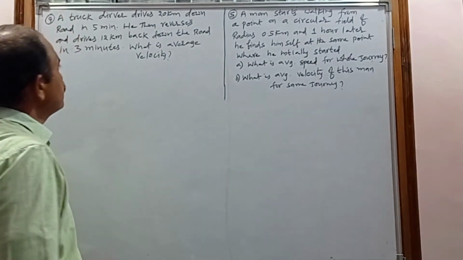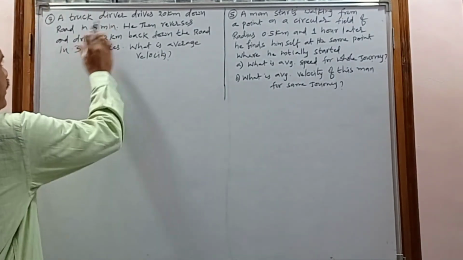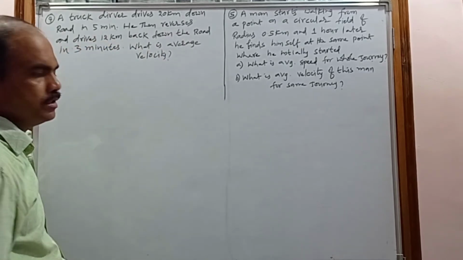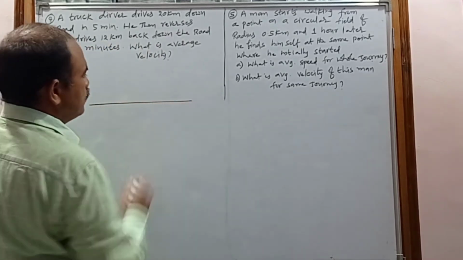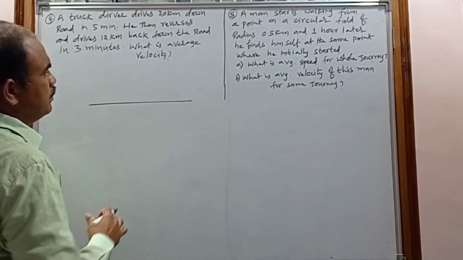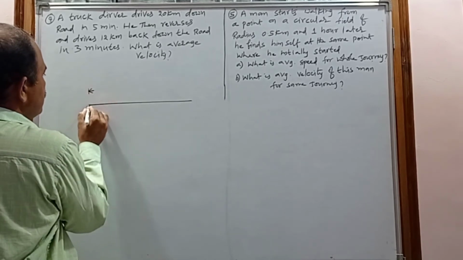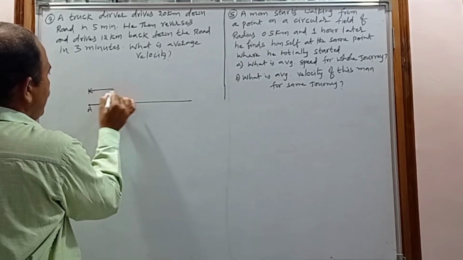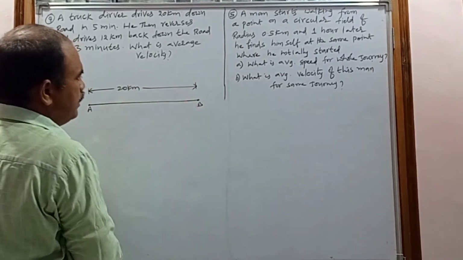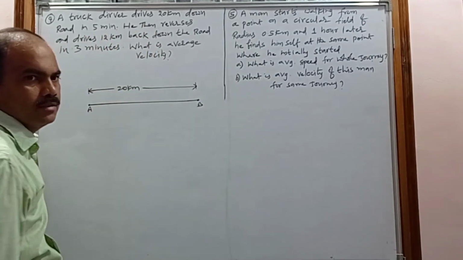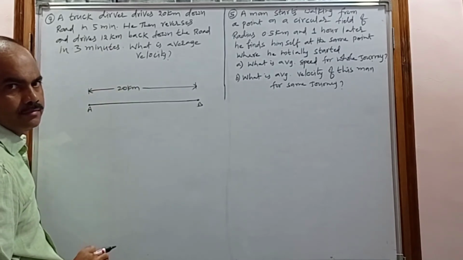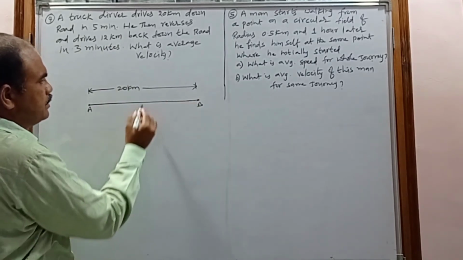Now coming to the fourth and fifth problem. A truck driver drives 20 kilometer down a road in 5 minutes. Consider this is a road. Along this road a truck driver drives 20 kilometer. Consider he started at point A, drives 20 kilometer and reaches place B in 5 minutes. To travel 20 kilometer he took 5 minutes and reached place B.